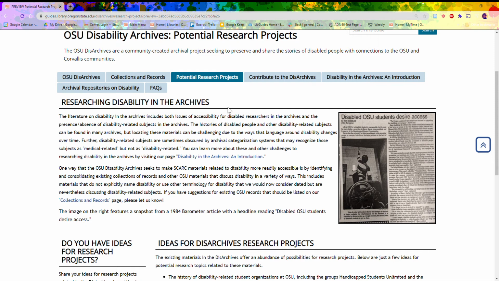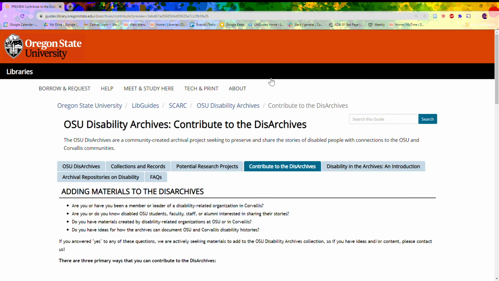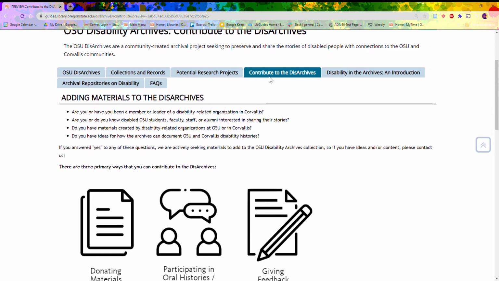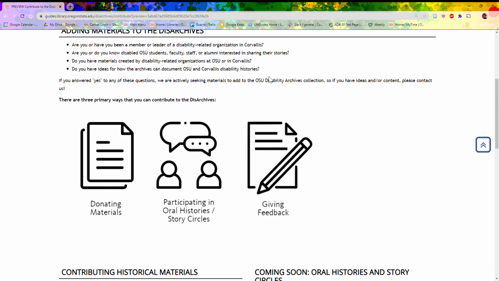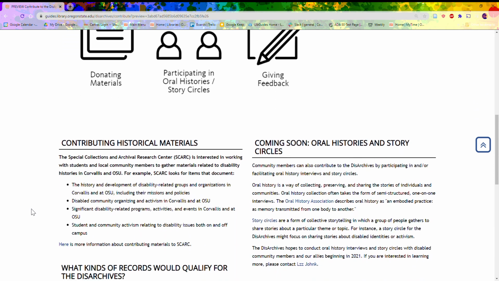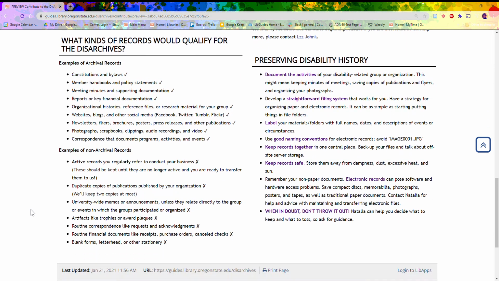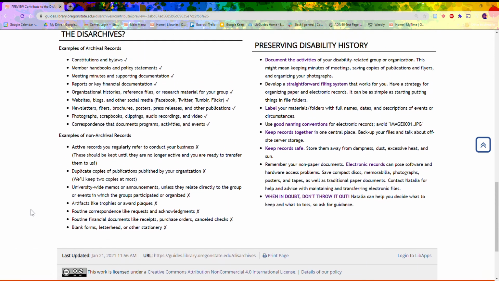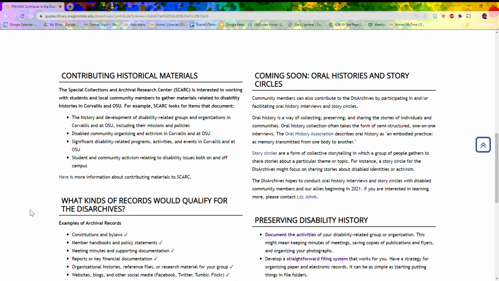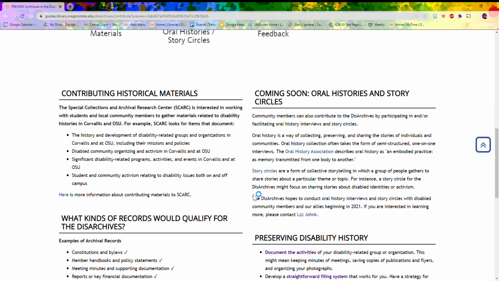Under the Contribute to the DisArchives tab, you can find information about the three primary ways to contribute to these collections, which are donating materials, participating in oral histories and story circles, and giving feedback. This page details what kinds of materials you or your organization might consider donating. More information about oral histories and story circles will be coming soon, so please check back.